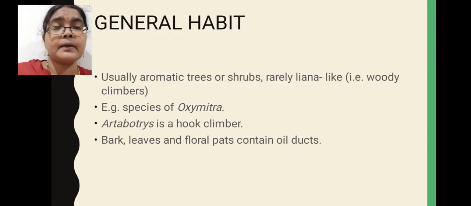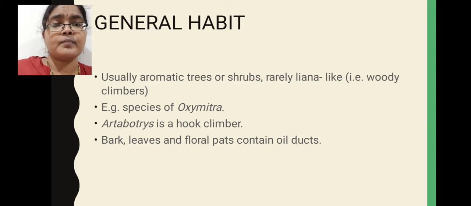Mostly this family comprises trees, some are shrubs. Lianas are also identified in this family. An example of a shrub is Anona squamosa. Artabotrys odoratissimus is an example of a hook climber. Here some modified structure, a hook, is developed. With the help of the hook, this plant shows climbing growth or climbing habit. So that is called a hook climber.